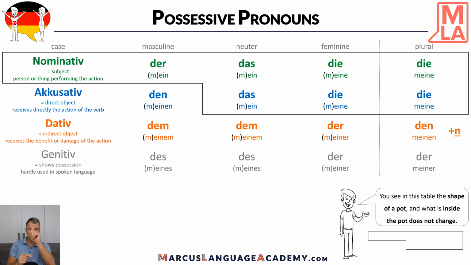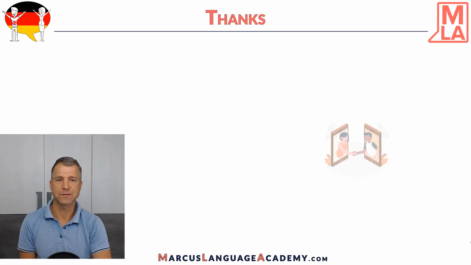Remember, you see a kind of a pot here. What's inside the pot doesn't change the ending, but if it's outside the pot, you will see that the ending or the article will change. So stick to this and you will really master all the possessive pronouns.